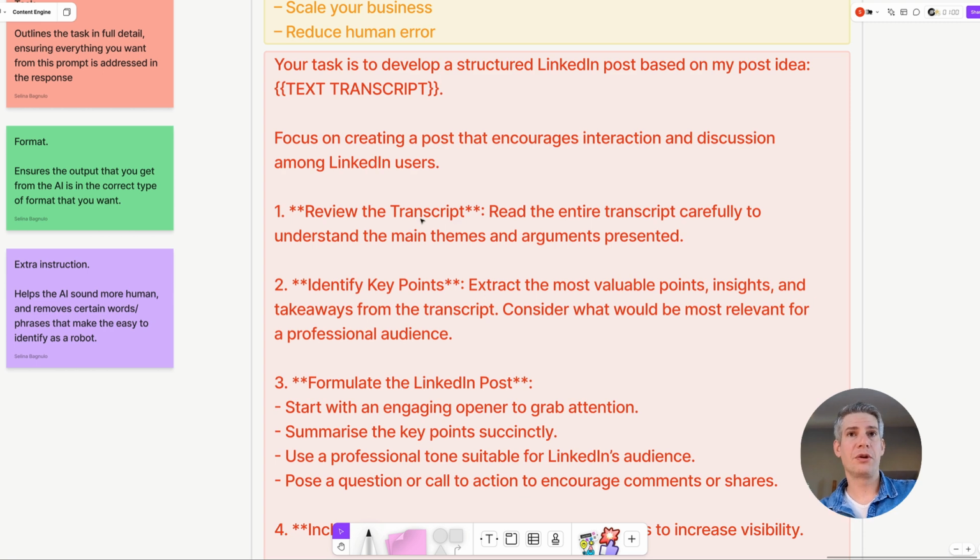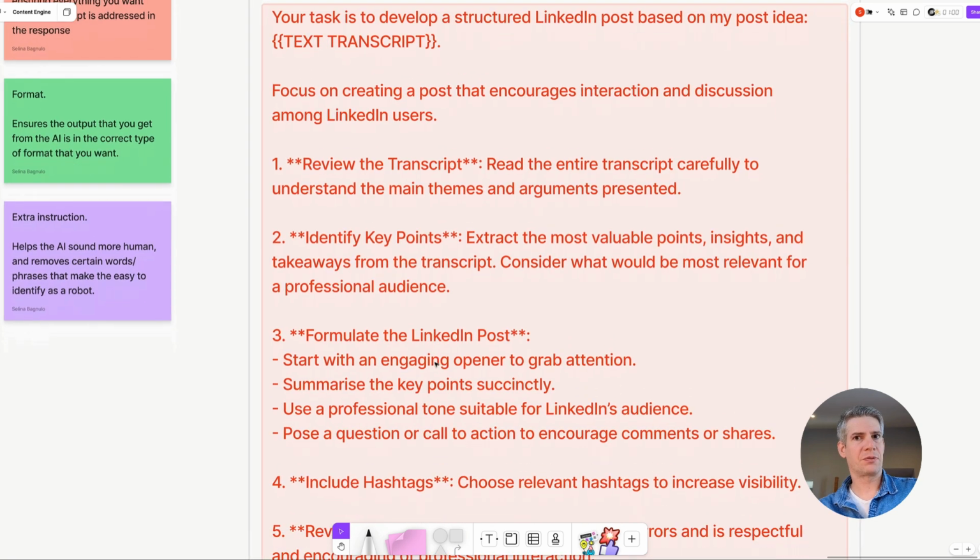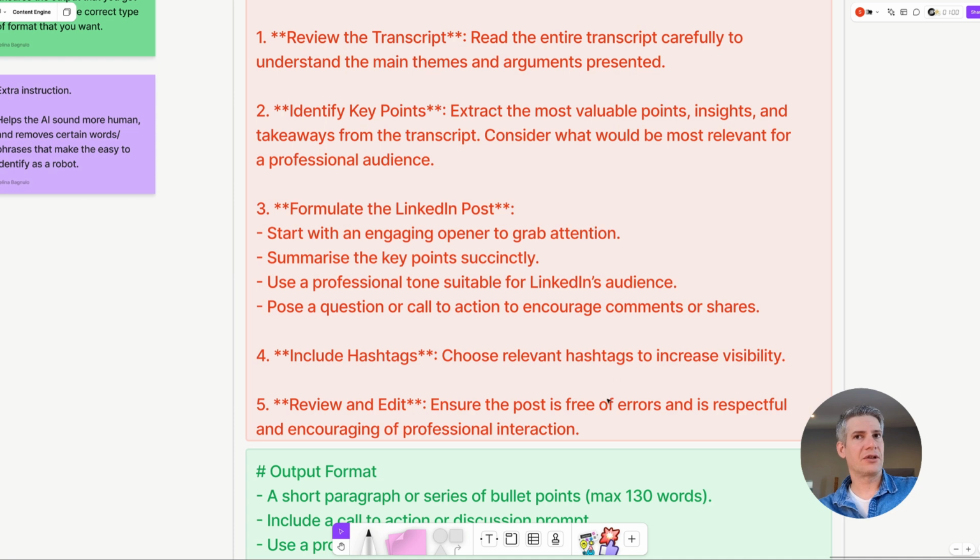You also want to review the transcript. So now you're asking it to take its time to review it and carefully understand the main themes and arguments presented. You're then identifying key points. So now from that transcript, we are getting any insights, any takeaways, anything that we can consider to be relevant in this professional audience. We're going to start with an engaging opener, we're going to summarize, we're going to keep a professional tone, and we are going to pose a question or call to action to encourage comments or sharing.